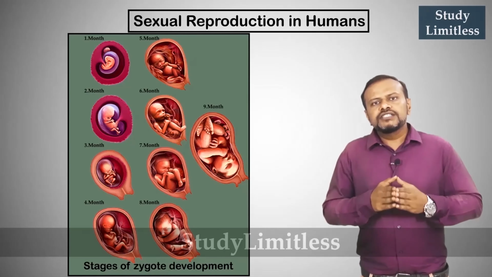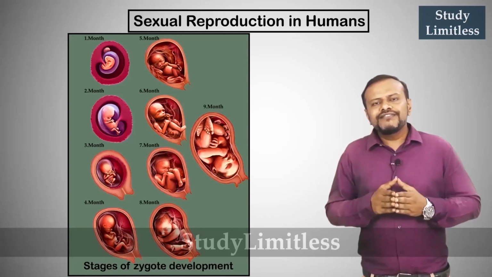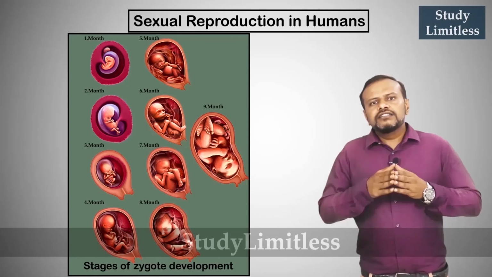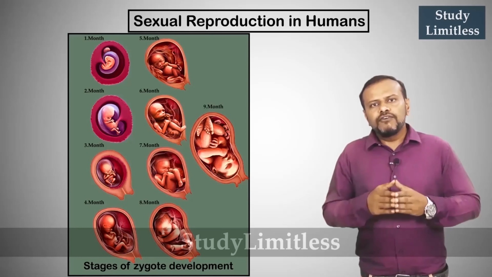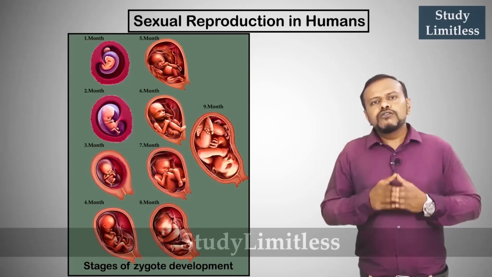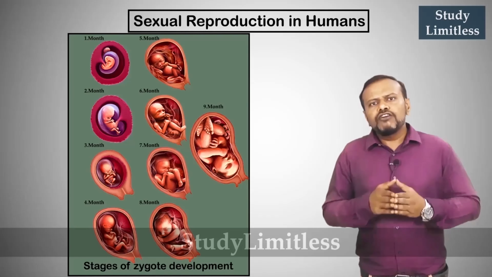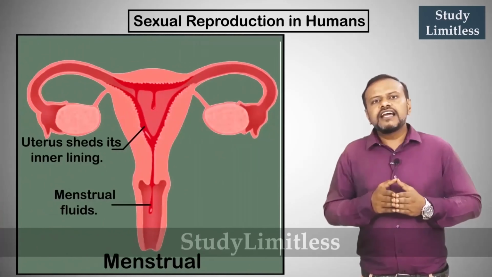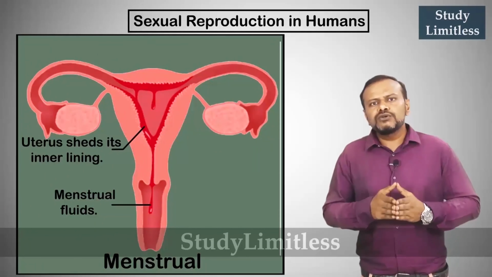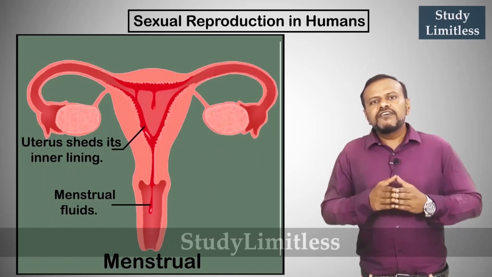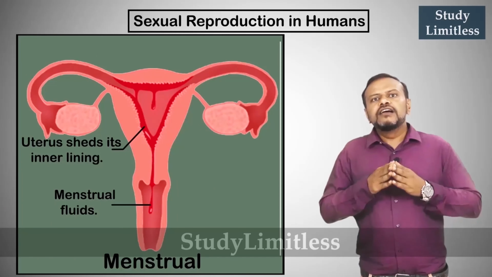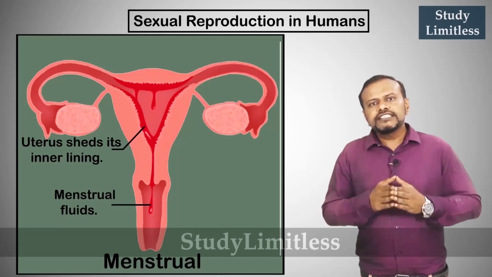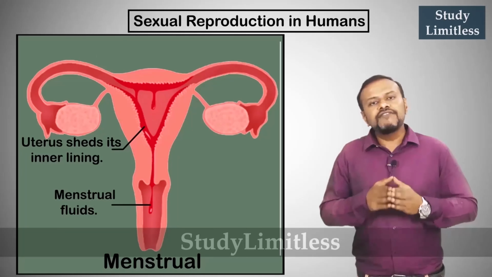If the fertilization process does not occur, the mature egg which is present in the uterus dies off in a couple of days. As it dies, the thick wall which was developed for the development of the embryo is also shed along with the egg, and a lot of blood and mucus is also secreted. This happens every month in a female. This cycle, which occurs every month, is called the menstrual cycle, and this process wherein the unfertilized egg along with the vaginal walls and blood vessels is secreted is called menstruation. The process lasts for 2 to 4 days and is repeated every month.